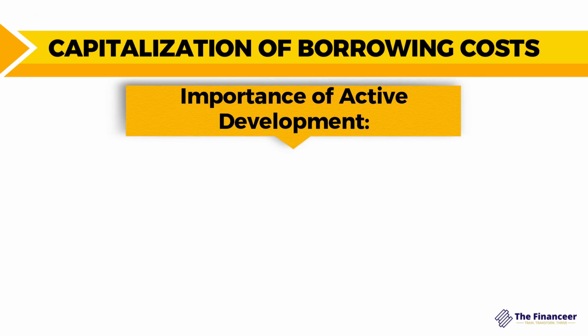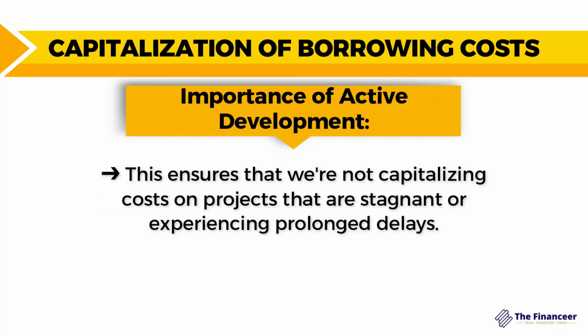Active development is a critical criterion here, because this ensures that we are not capitalizing costs on projects that are stagnant or experiencing prolonged delays. This concept aligns with the idea that borrowing costs should be linked to assets in the process of being made ready for their intended use.